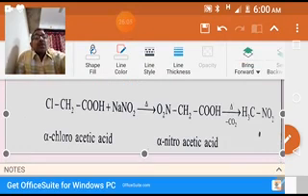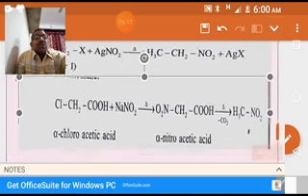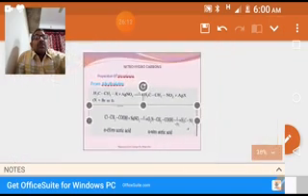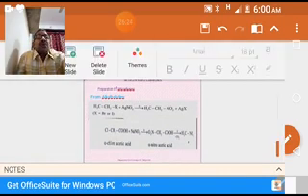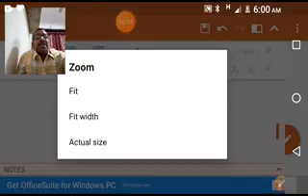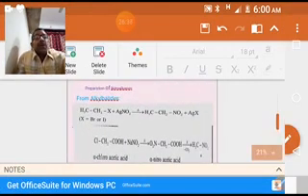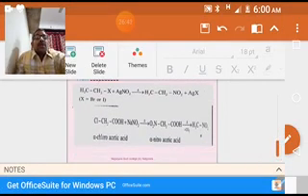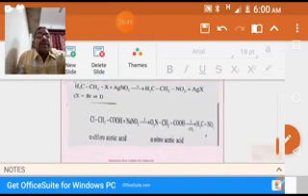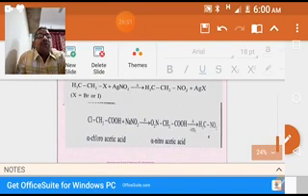We'll get what? Alpha nitroacetic acid. So alpha chloroacetic acid on treatment with sodium nitrite is giving alpha nitroacetic acid.